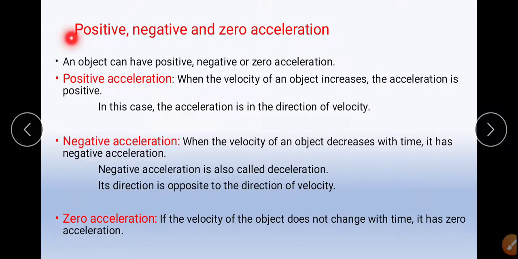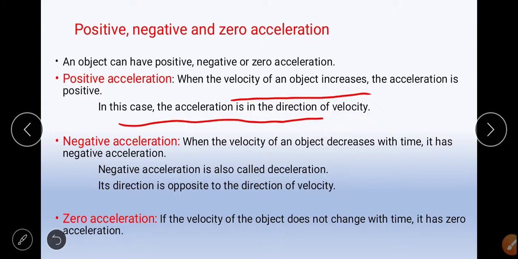As I said, the acceleration may be positive, negative, or zero acceleration. If it is a positive acceleration, then the velocity of an object increases. In this case, the acceleration is in the direction of the velocity. In the negative acceleration, when the velocity of an object decreases with time, it has a negative acceleration.